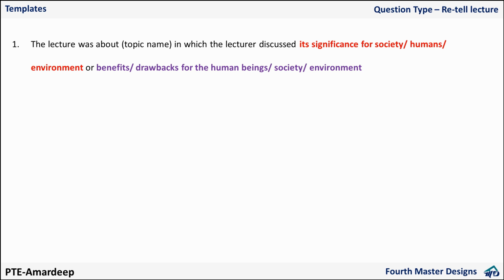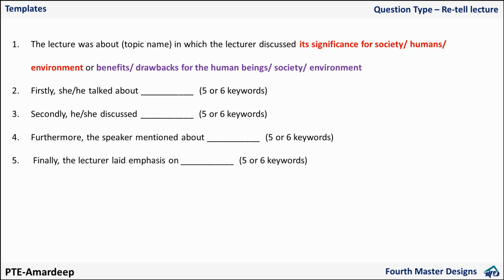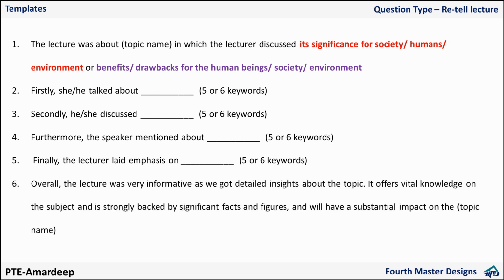Let's say 6 seconds. My first sentence will give you at least 6 seconds. Okay. Firstly, he talked about 5-6 keywords. Secondly, he discussed 5-6 keywords. Furthermore, the speaker mentioned about 5-6 keywords. Finally, the lecturer laid emphasis on 5-6 keywords. Done. Okay, these 4 sentences like this, and the final.